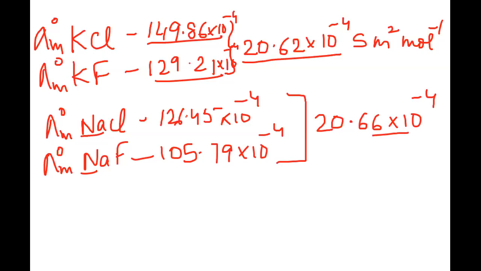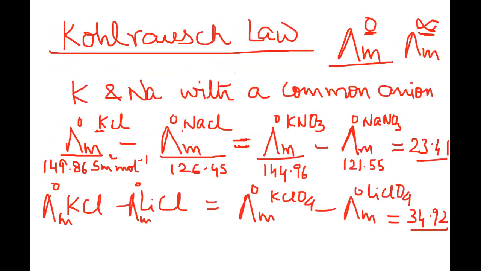What we did in the previous case was the cations were different, anions were the same. Check this, anions were the same, cations were different, and these values were taken. This is 10 to the power minus 4 in the same range, children. This is also 10 to the power minus 4 because it cannot go to that high level value. And this will also be into 10 to the power minus 4 values.